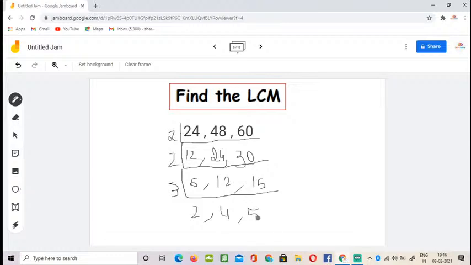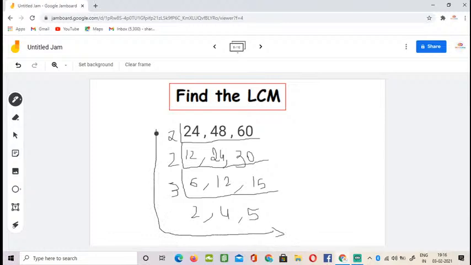Okay, till now you have got it right. What this means is that actually you'll have to get the numbers at the bottom all as 1. Even if you don't get it like this, that's no problem. You will have to multiply all these numbers.